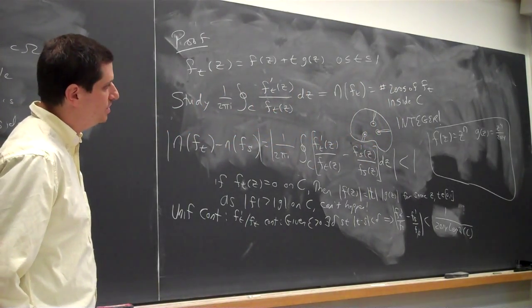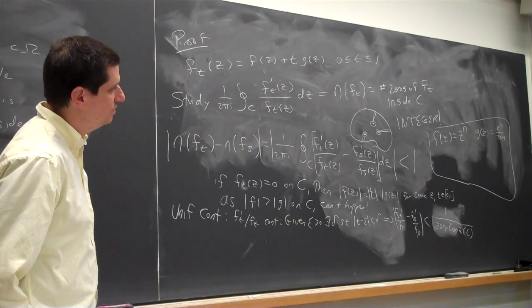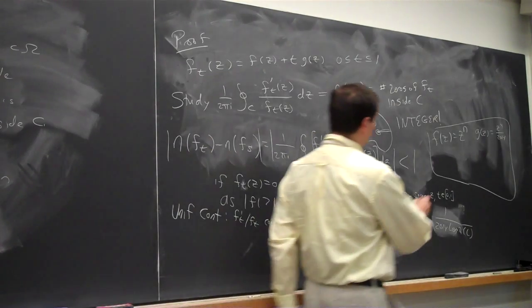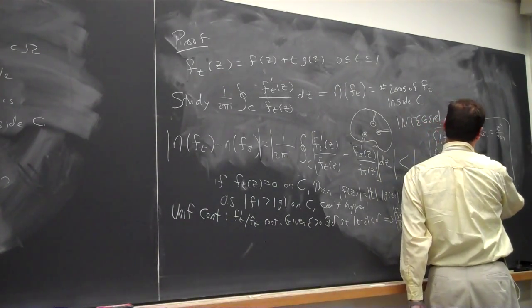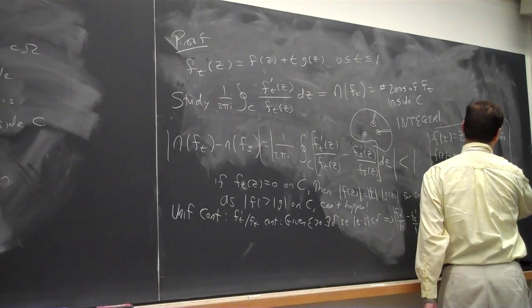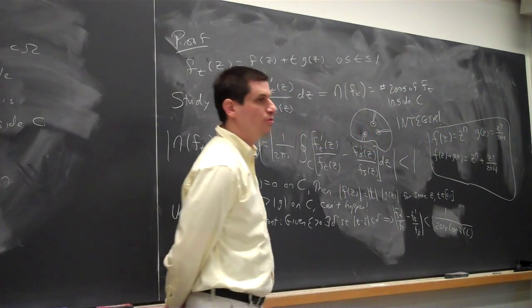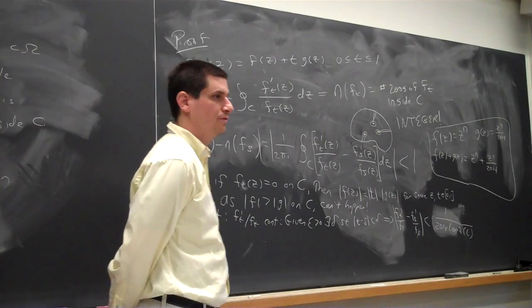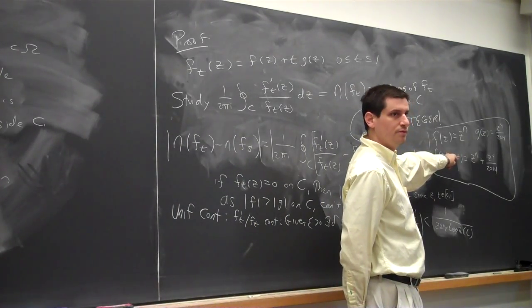Well, for this one we might be particularly lucky because the zeros of g and the zeros of f, we'll be fine. Because f of z plus g of z is going to be z to the n plus z to the 4th over 2014. How many zeros does f plus g have at the origin?